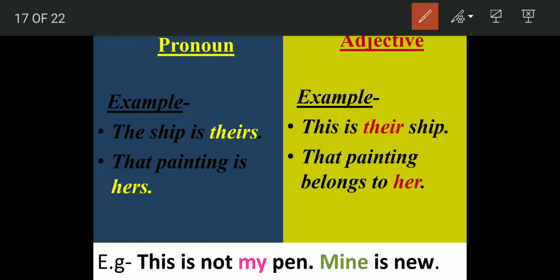S is usually added. "His" is an adjective. In that case also, "his" will be written, because we cannot add an s to "his" as it already ends with an s. Then "her", possessive pronoun will be "hers". In case of plural, "our" is adjective, so the pronoun will be "ours". "Your" is adjective, "yours" is pronoun. "Their" is adjective, and "theirs" is pronoun.